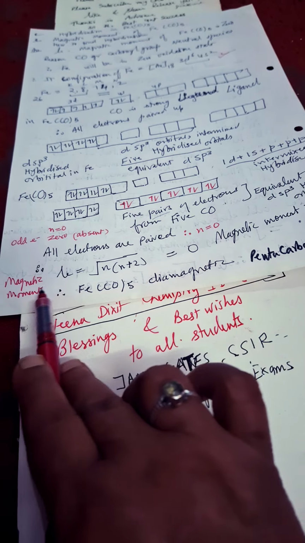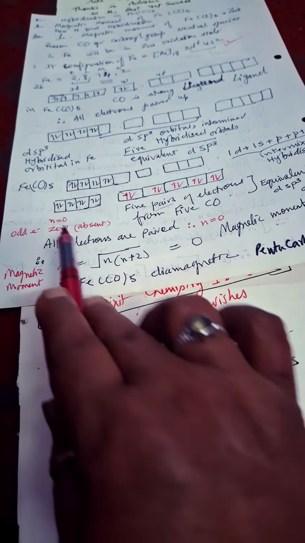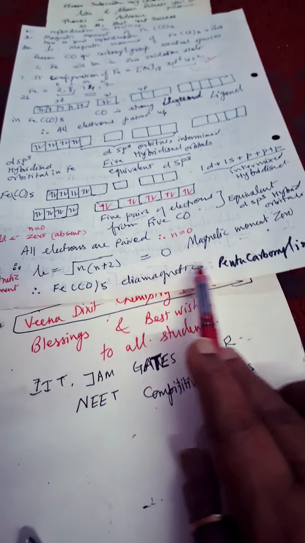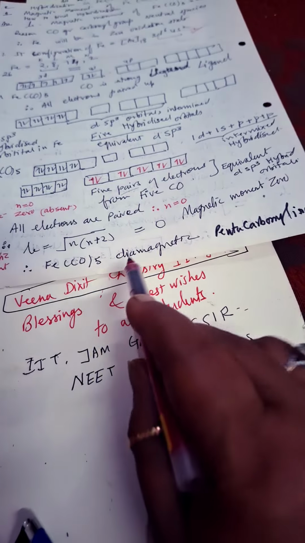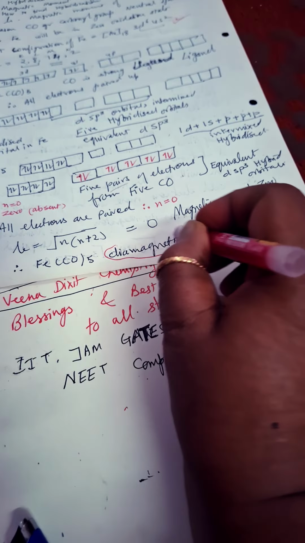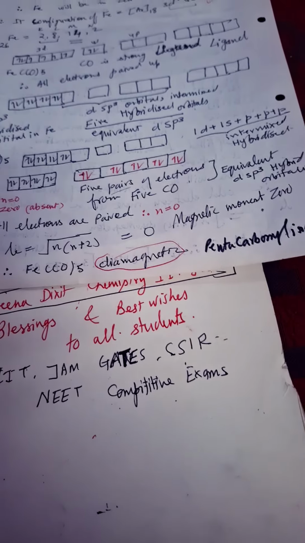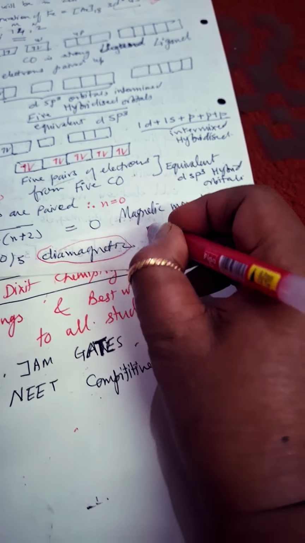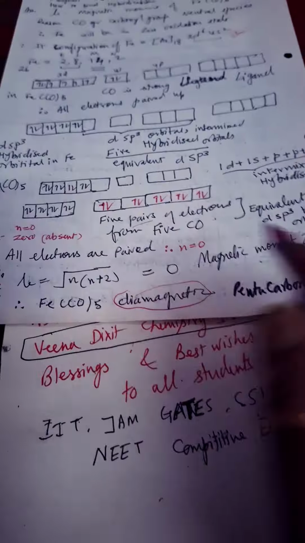Because the magnetic moment mu is equal to root of n(n+2), where n is equal to 0, no unpaired electron, so it will remain 0. So paramagnetism is lost; it is diamagnetic in nature, and the name of the compound is pentacarbonyliron(0). Pentacarbonyliron(0). Okay, clear?